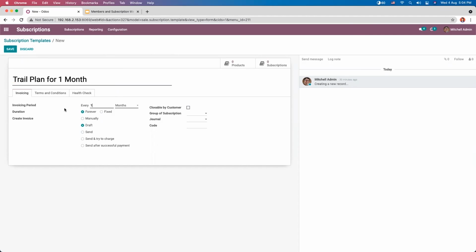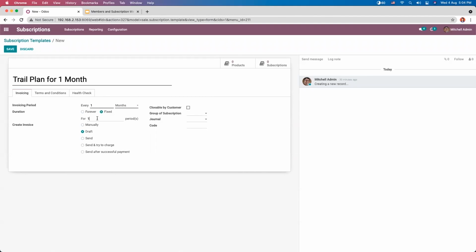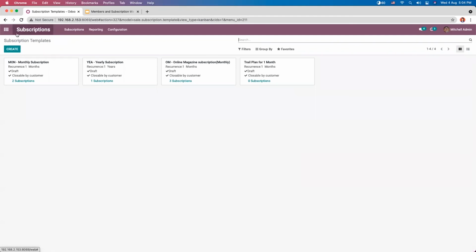Here you can add the invoicing period as every 1 month, and make it fixed for one period. So this will be only available for 1 month. Now we can save this.